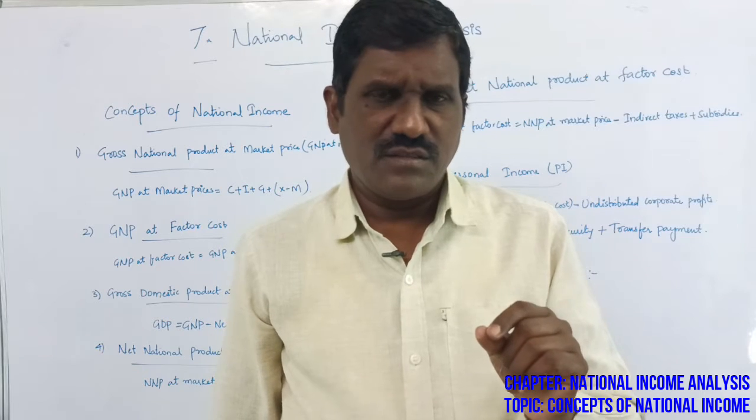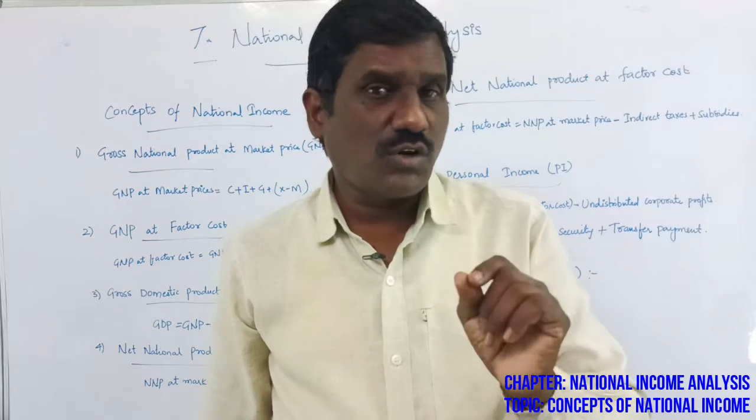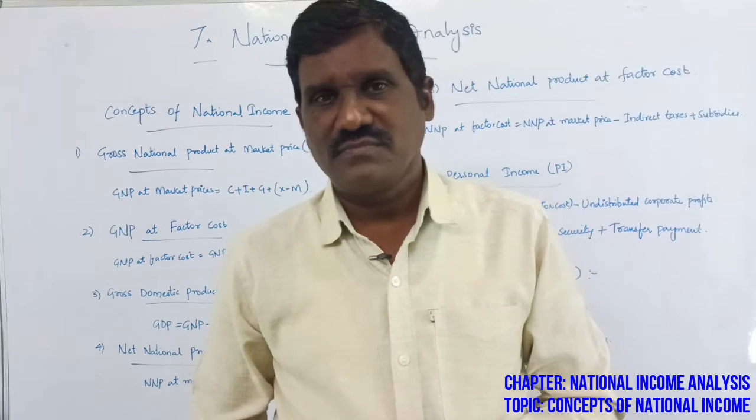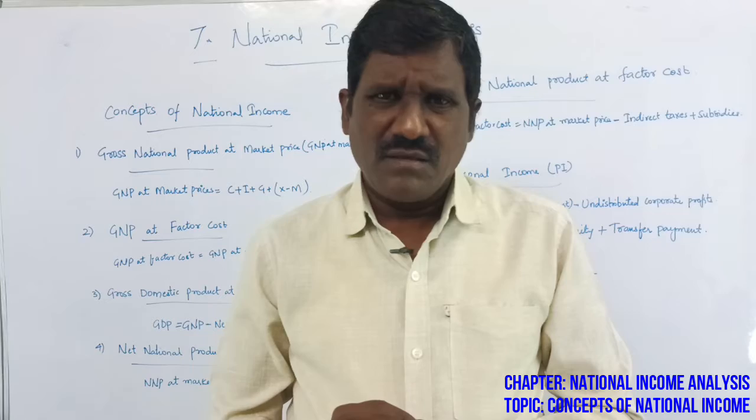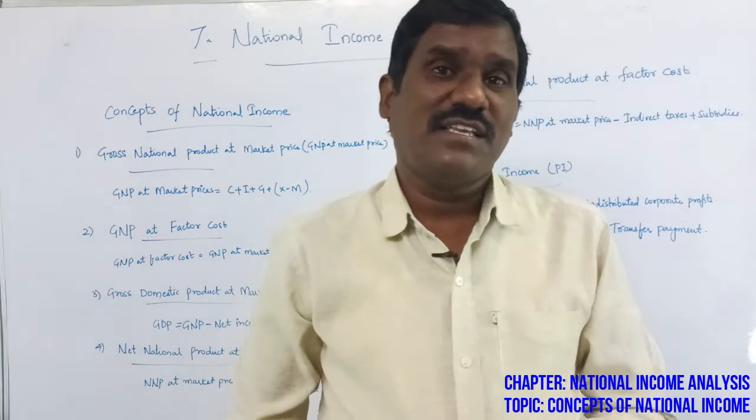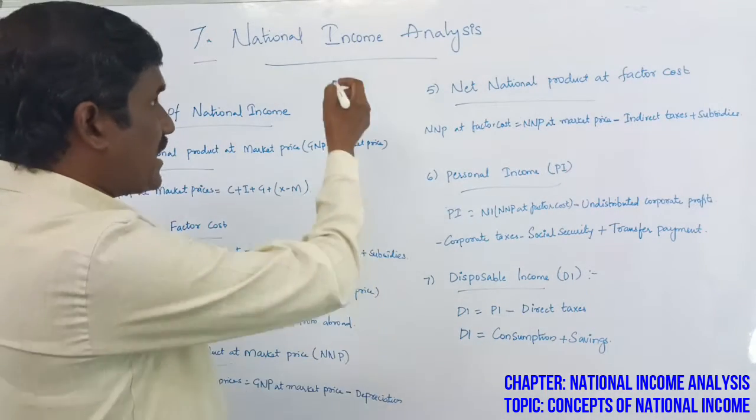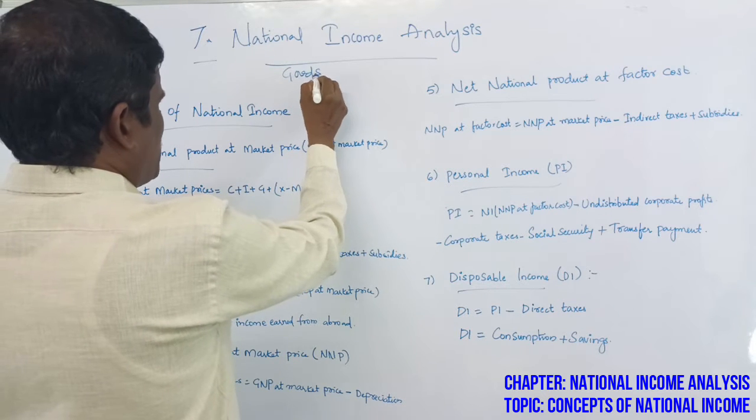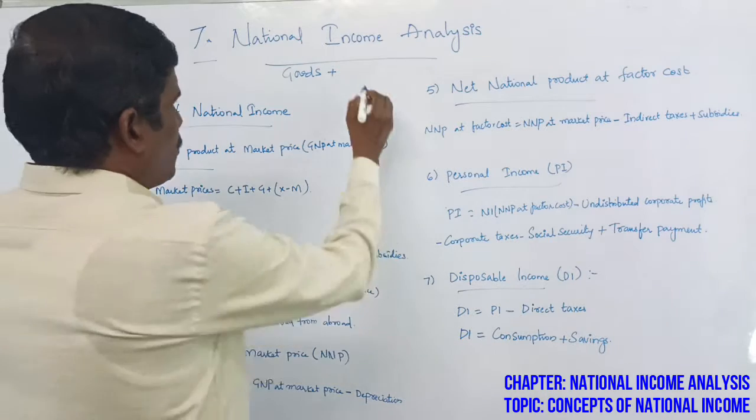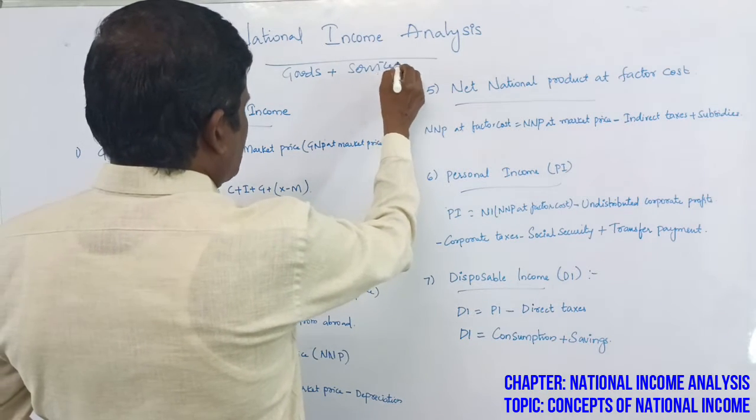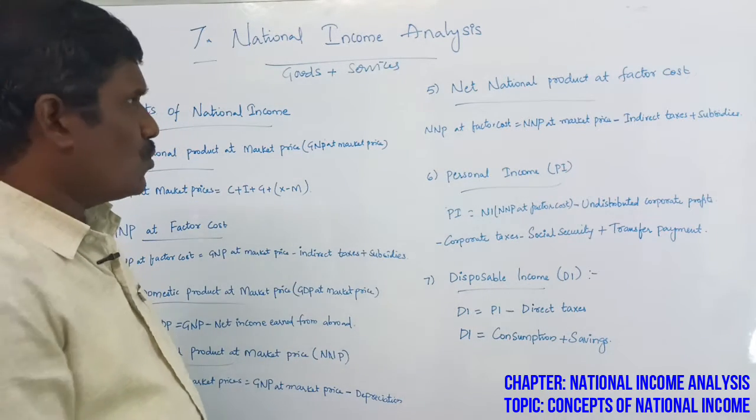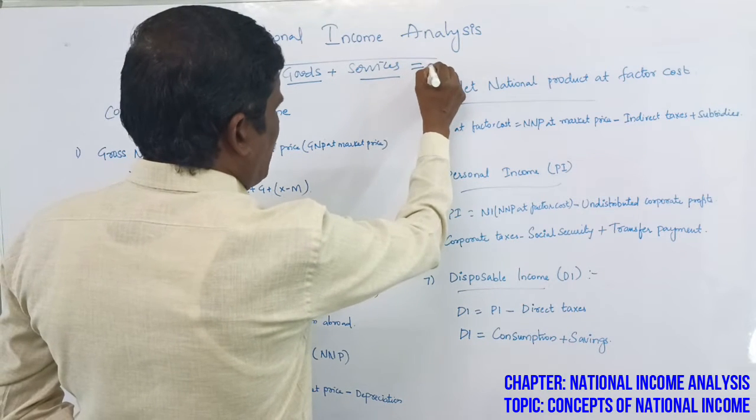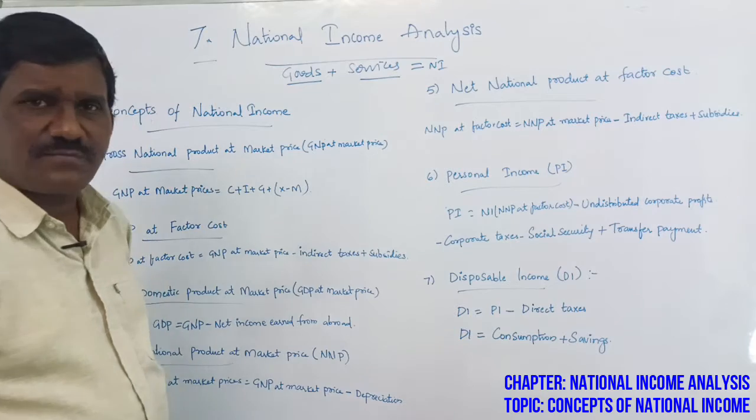Once again, the aggregate value, or the total value, of all final goods and services produced by the total population of the country is called the national income or national product. Here, try to understand, two words are very important: goods and services. Goods value plus services value is equal to national income. Simple.